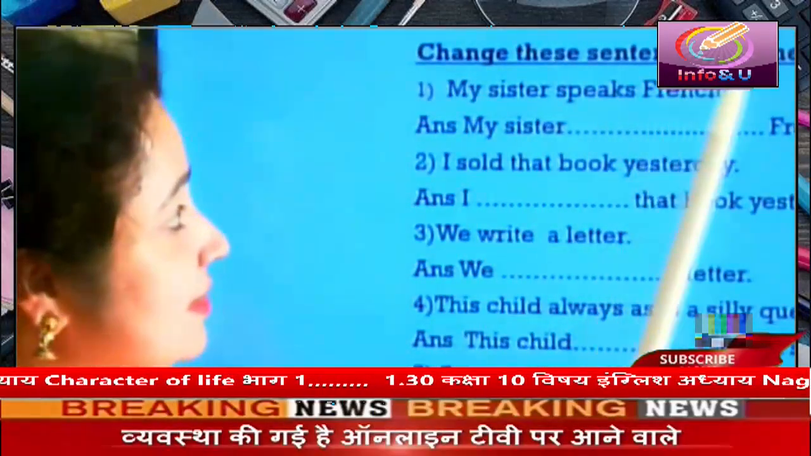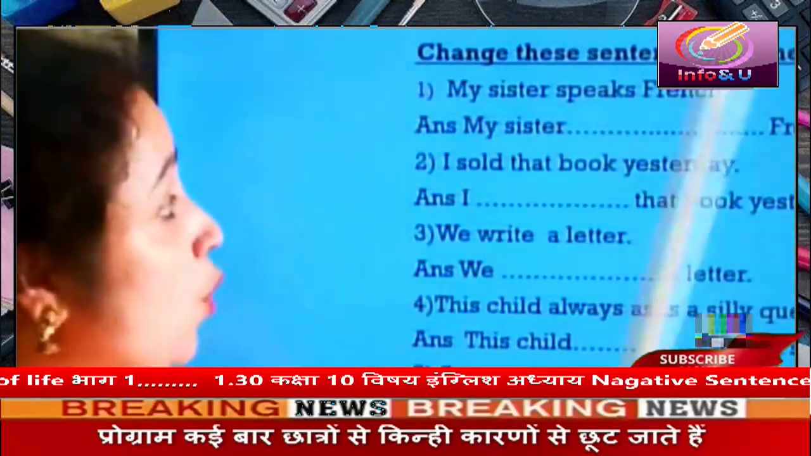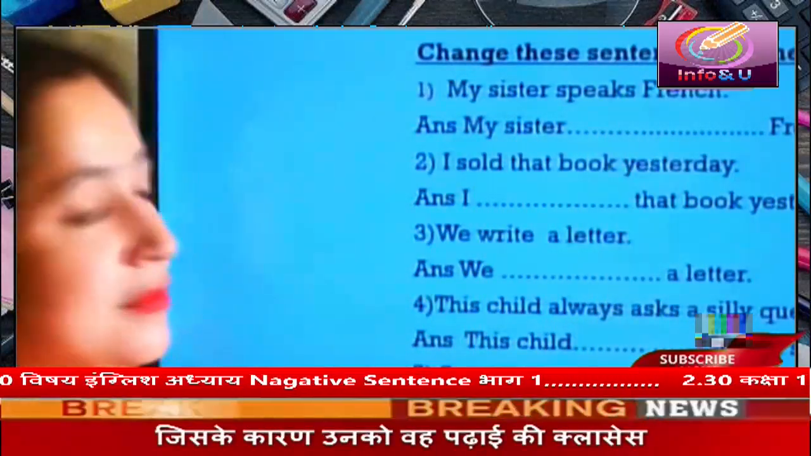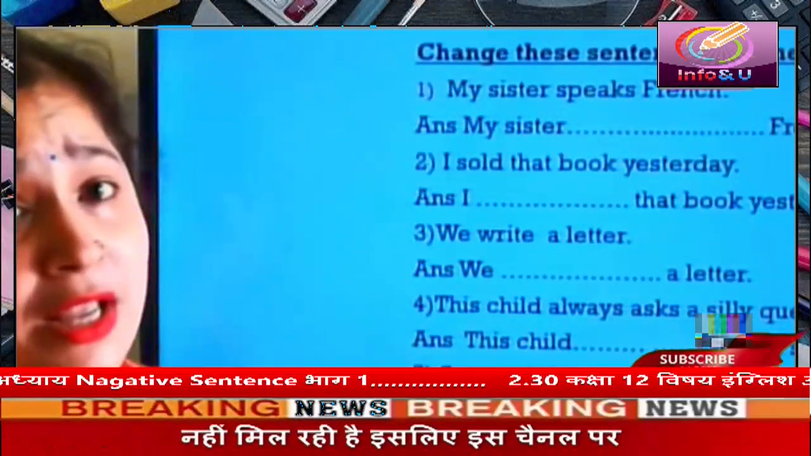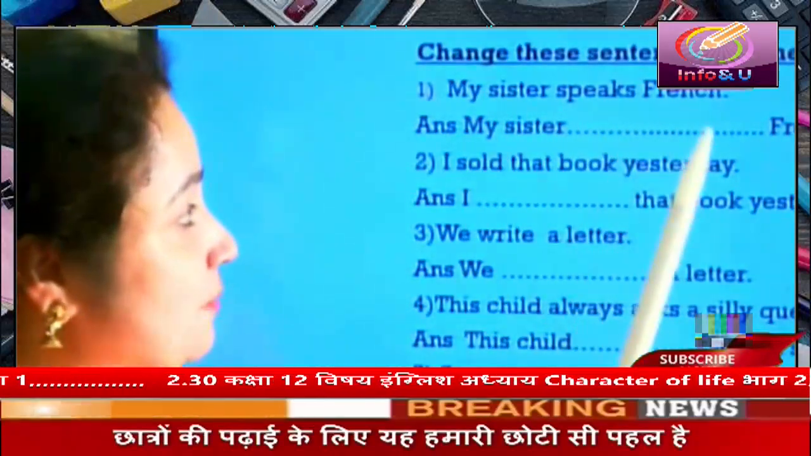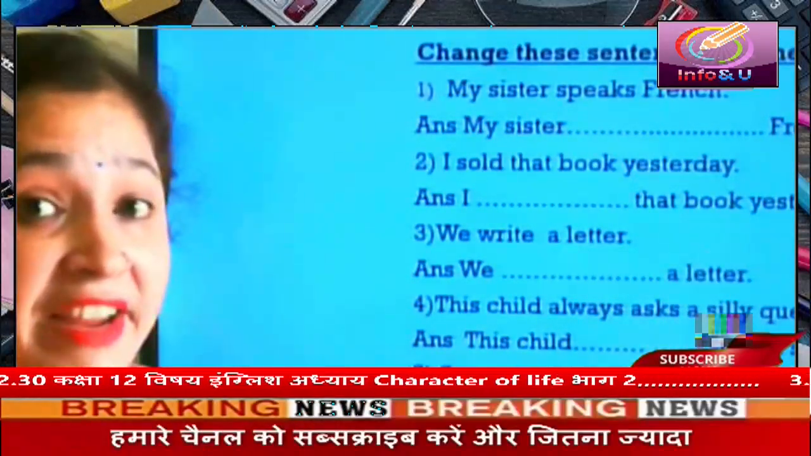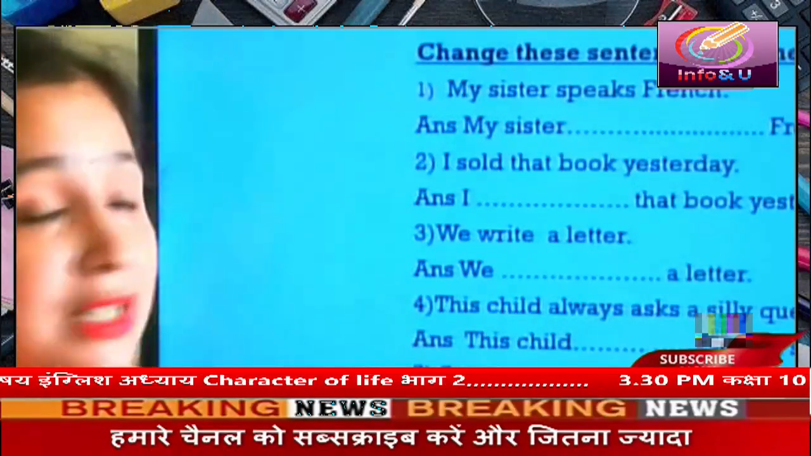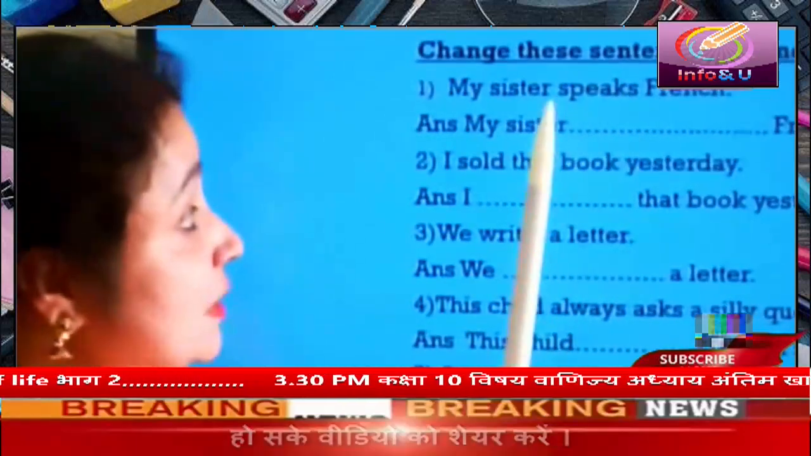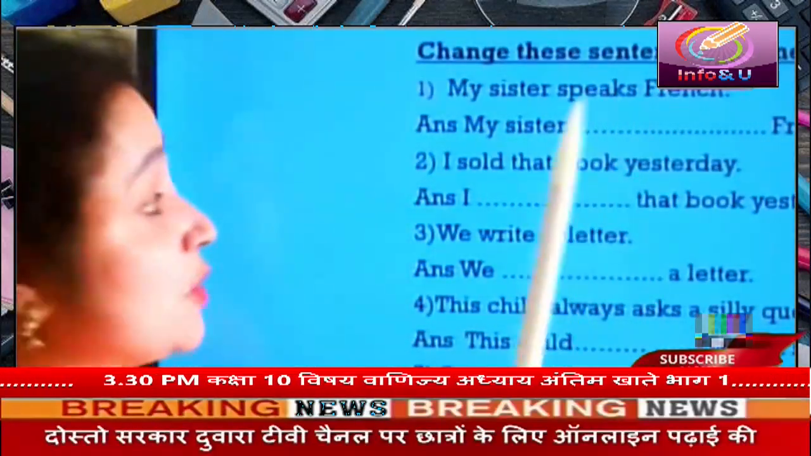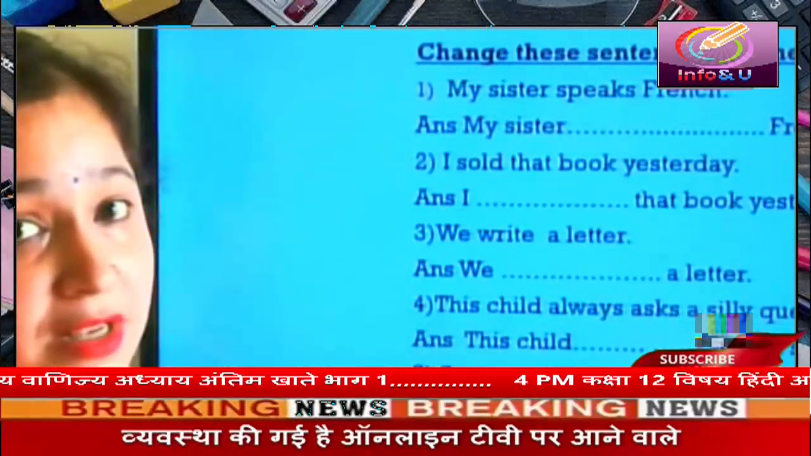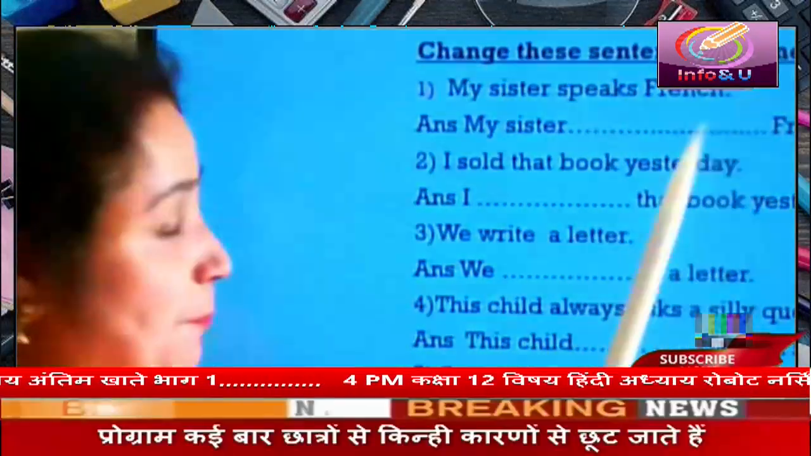Change these sentences into negative. First sentence is, my sister speaks French. Yes, students, I hope you must be thinking the same answer. My sister does not speak French. Why have we used does not over here? Because there is first form of verb with S, speaks. So we will change this first form of verb with S into does not plus first form of the verb. So we will use does not speak.